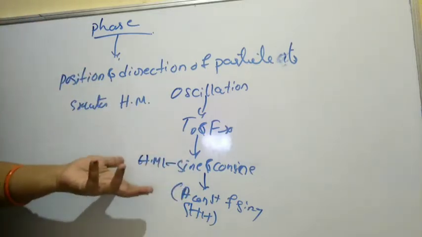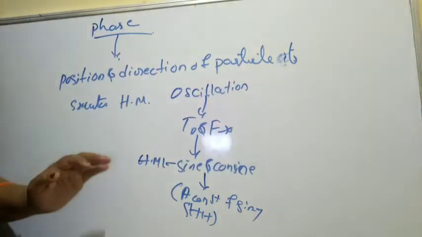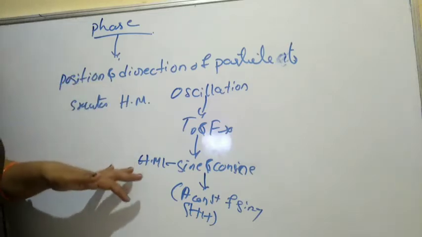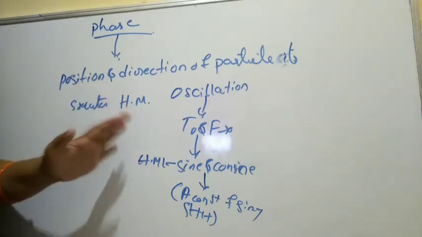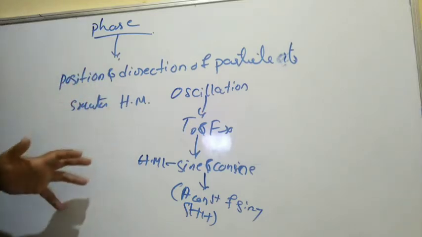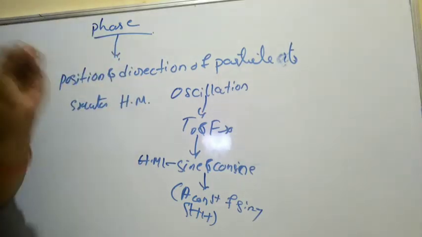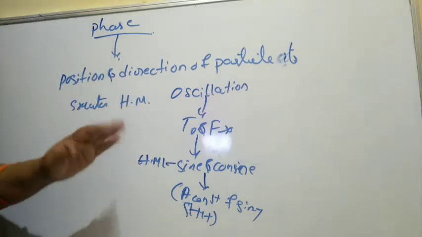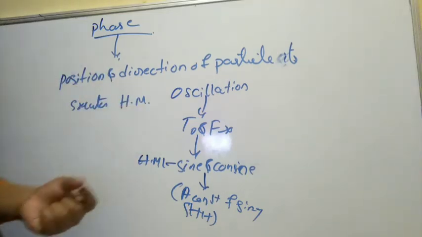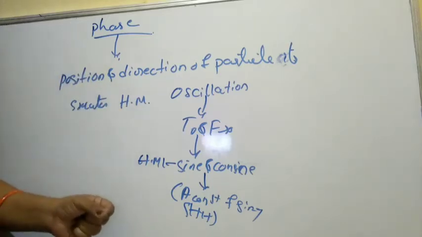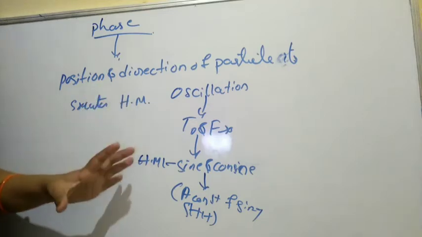The simplest form is a part of oscillatory motion, or a part of harmonic oscillation. But it is not compulsory that all particles exhibiting to and fro motion are simple harmonic motion. We can say that a body executing simple harmonic motion is a part of oscillation.